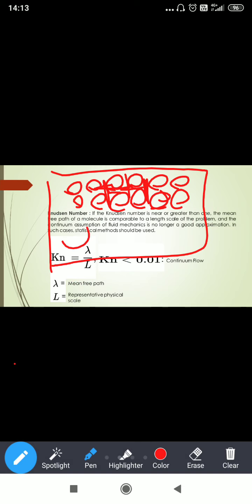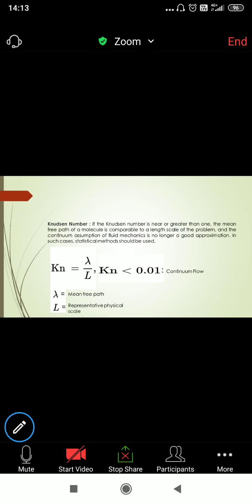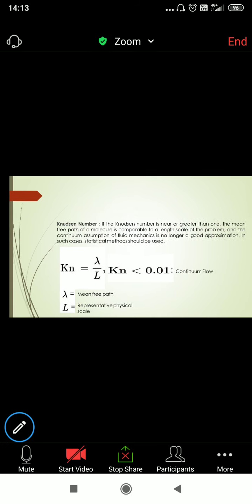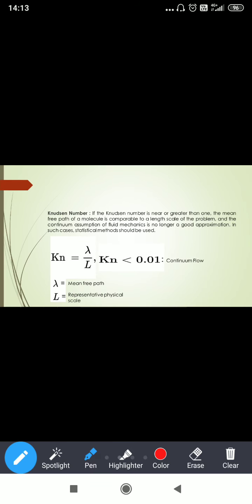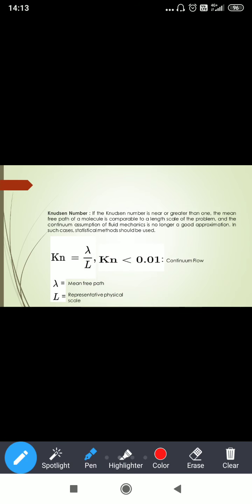If Knudsen number is greater than 0.01, the molecules are very far apart, like this. Just remember this: if Knudsen number is less than 0.01, you have to say this is a continuum flow. Got this now? Any doubt in this?